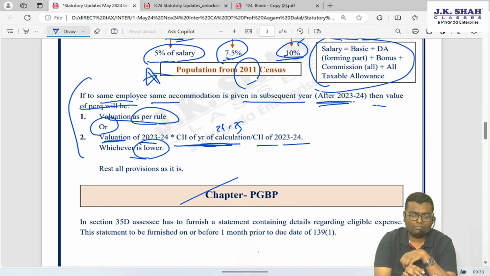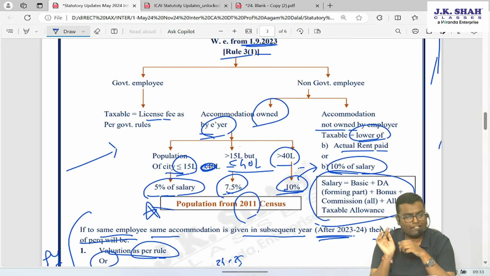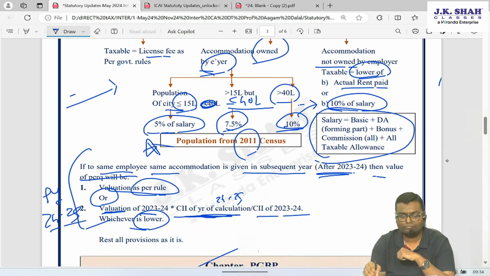But this rule is applicable from previous year 24-25 or onwards. Up to 23-24, the earlier rule is applicable. Are you understanding this, people? So that was an accommodation perquisite rule change, which is very important for your exam.